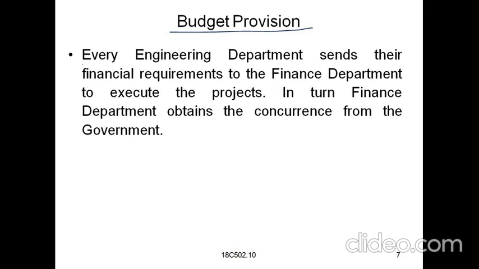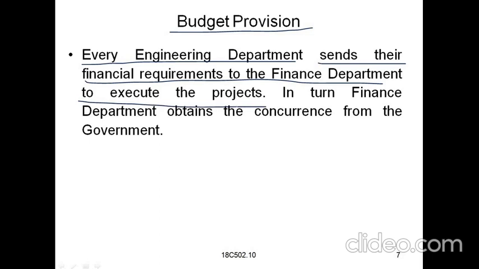Now let us see the budget provision. So what is budget provision? Every engineering department sends its financial requirements to the finance department to execute the projects.